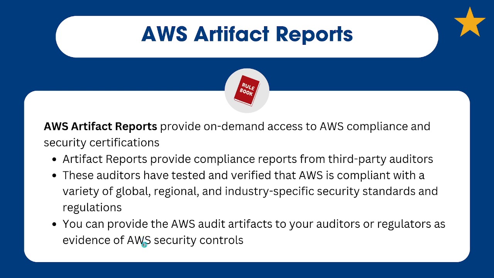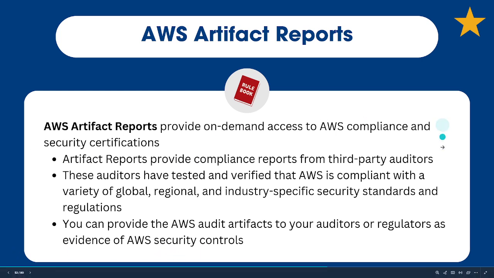It's going to provide you with the AWS artifacts that you need to show, hey, everything that I'm doing on the cloud, they support, right, these regulations and these rules to make sure that I'm handling the data in the correct manner. And if you don't, right, then you're subject to lawsuits, fines, just a whole lot of trouble. So you can provide the AWS audit artifacts to your auditors or regulators as evidence of AWS security controls.